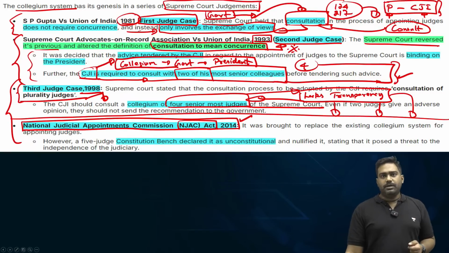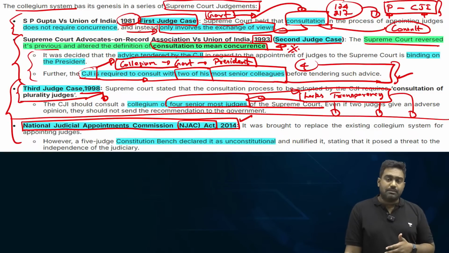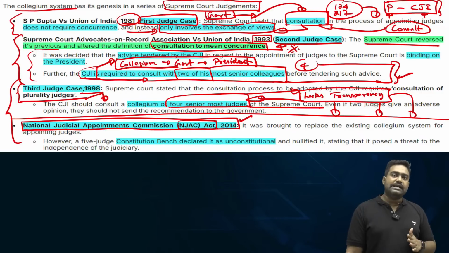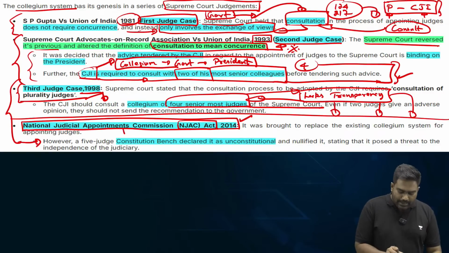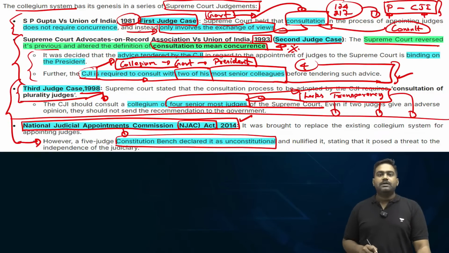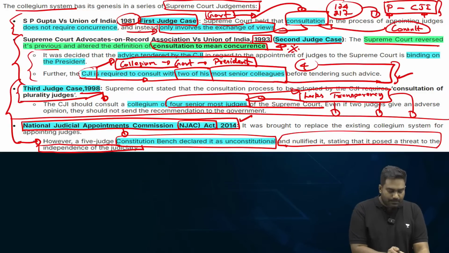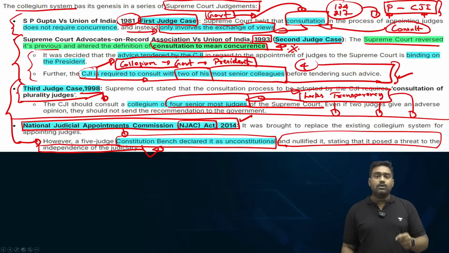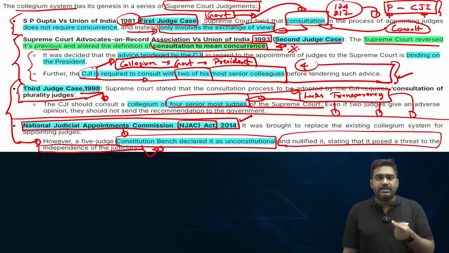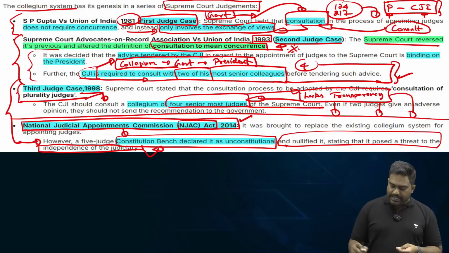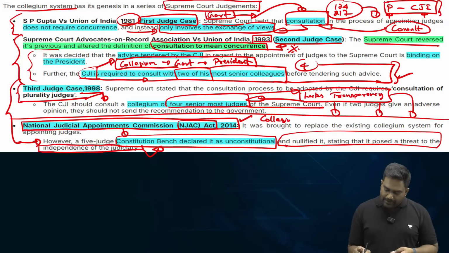NJAC was established by the government, the National Judicial Appointments Commission, which provides representation for judiciary, government and civil society as well. So this arrangement was created for appointing judges, but the Supreme Court struck down NJAC as unconstitutional. The Supreme Court ruled that government is meddling with the appointment of judges, threatening the independence of the judiciary, which is against the basic structure of the constitution, and it struck down NJAC as unconstitutional, thus restoring the collegium system back.